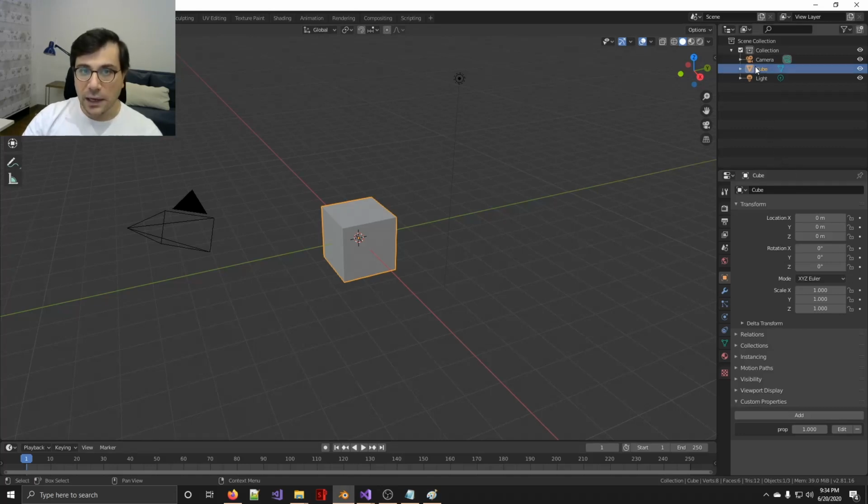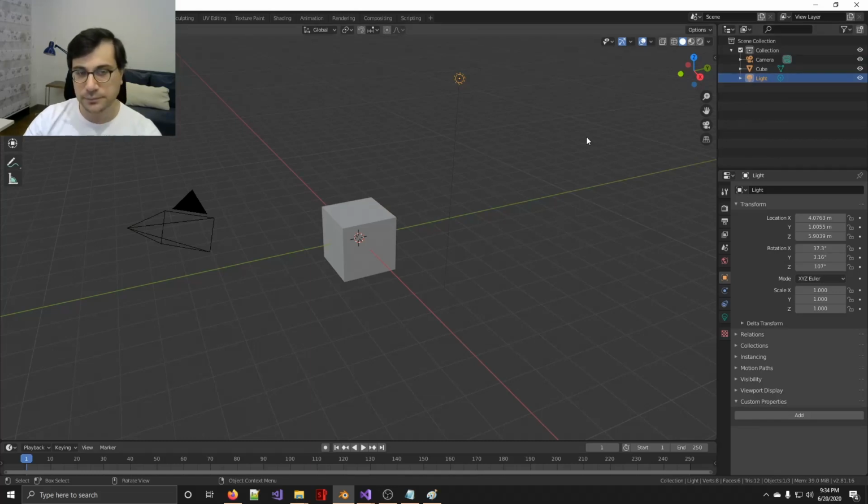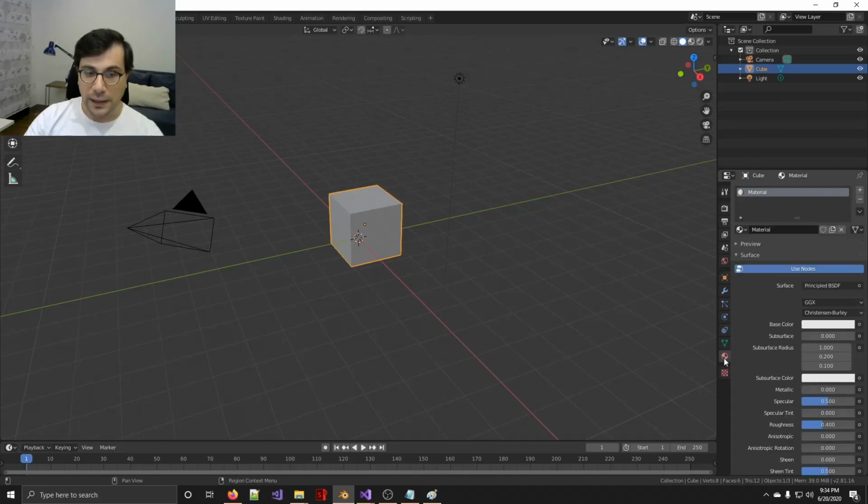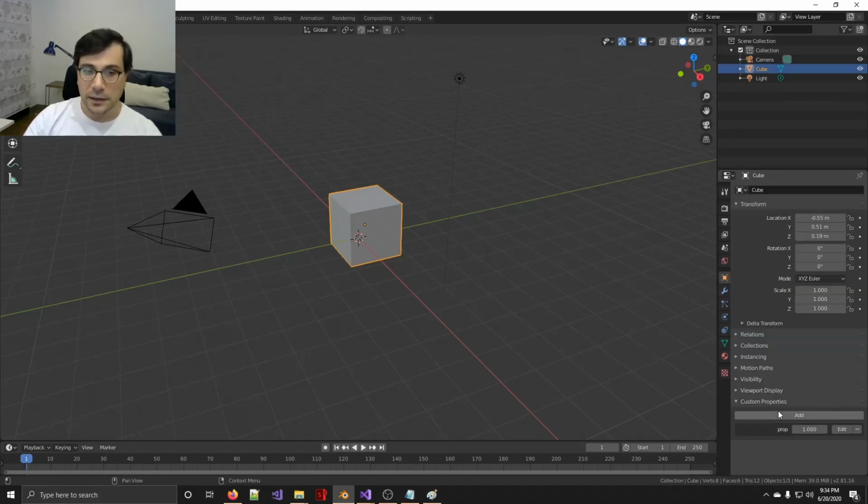I need to add a scene outliner which shows all the objects in the scene as in Blender. And I need to add a property inspector which allows me to change the properties directly by entering a value or moving the sliders. And I need to assign materials, create new materials for the objects or choose among the existing ones. And I need to add new properties such as these custom properties in Blender. I'm calling them parameter blocks.